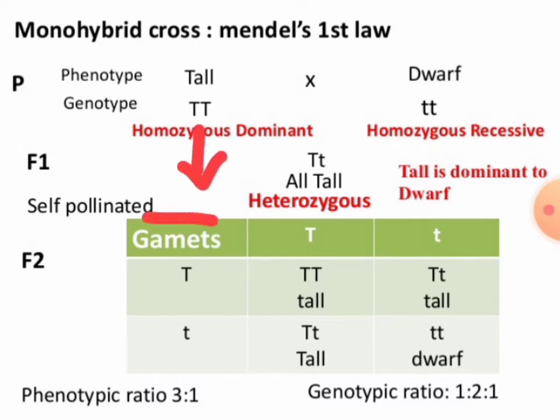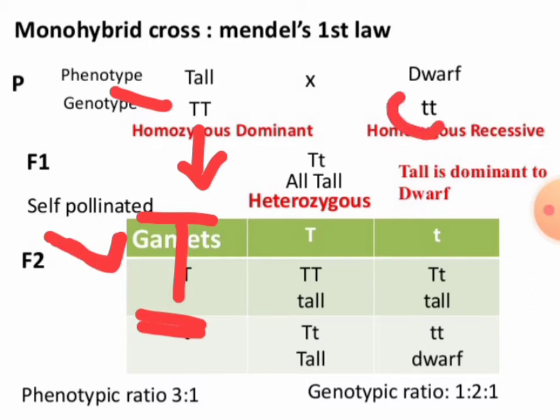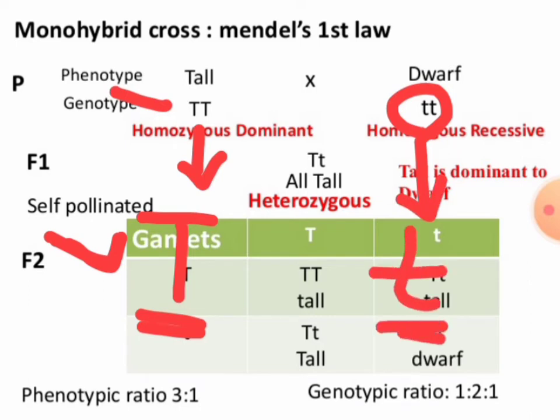tall pea plant produces the gametes containing capital T in haploid set. If you consider this as diploid, in the gamete, due to meiosis or reductional division, you will get only haploid set of chromosome. Similarly, from the dwarf pea plant also, during the formation of gamete, it receives only small t. When these capital T and small t fuse during fertilization, and actually this cross has been done by artificial hybridization,